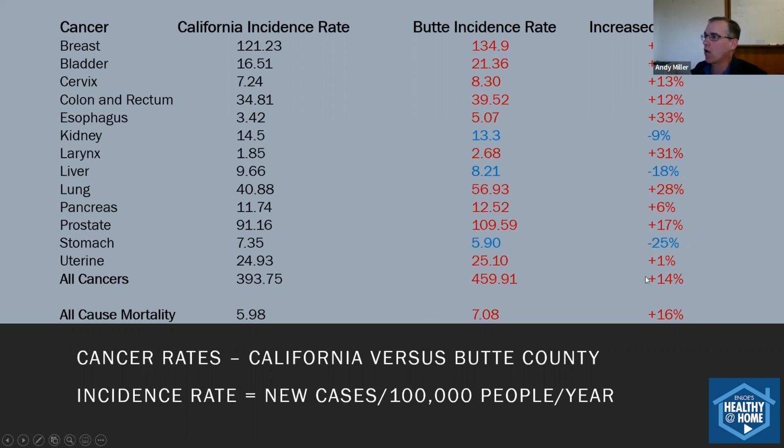And down on this all cancer number, it suggests that we have a 14% higher rate of cancers in Butte County than in California. And we also have a 16% higher all-cause mortality rate in Butte County than in California.